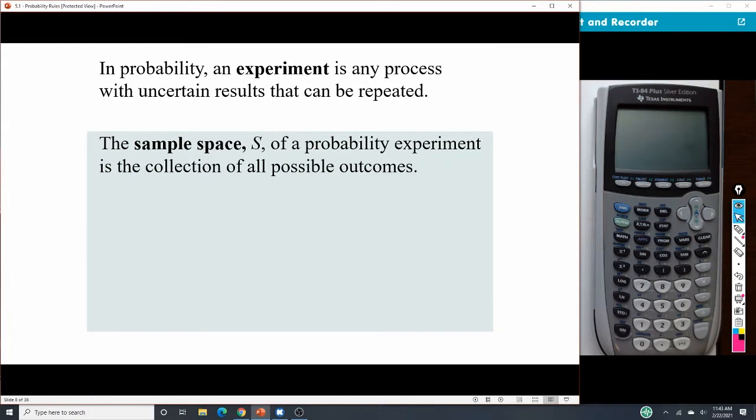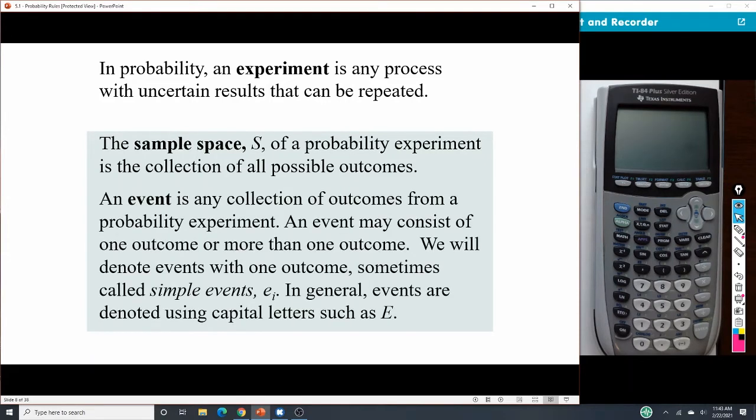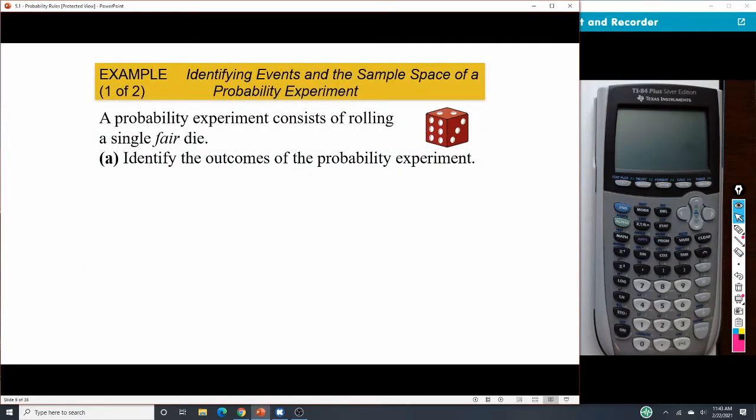The sample space is the collection of all possible outcomes, and we typically call that S. An event is any collection of outcomes from a probability experiment. Simple events we denote with a lowercase e, but in general, we'll talk about our events with a capital E.